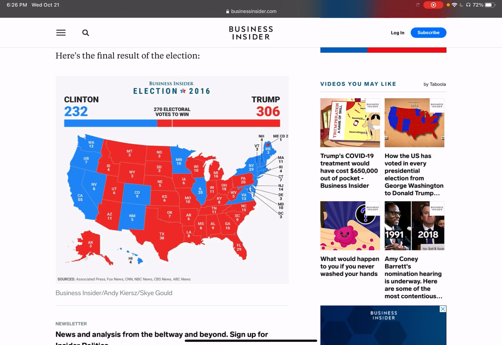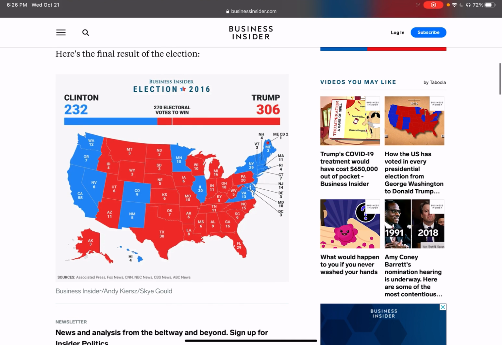It looks like Donald Trump got more popular vote, but that's incorrect because you need to understand that most people live on the coast. Most people live in California, or most people live in New York and the East Coast. So Hillary won the popular vote by about 2 million.